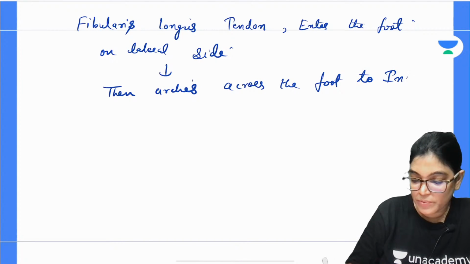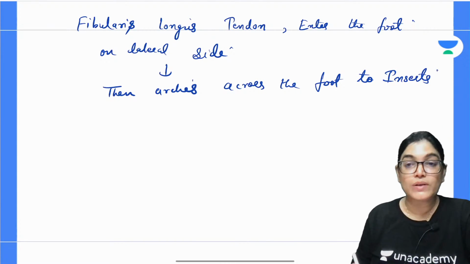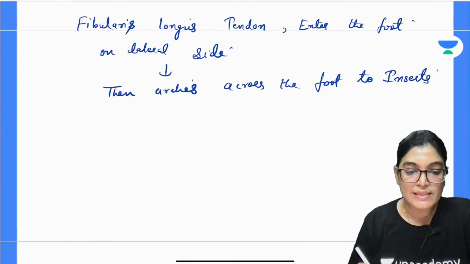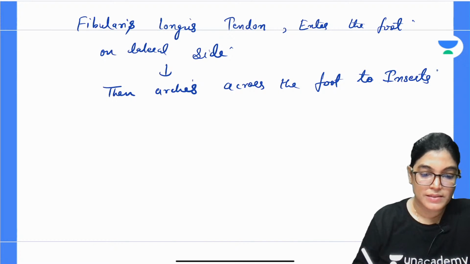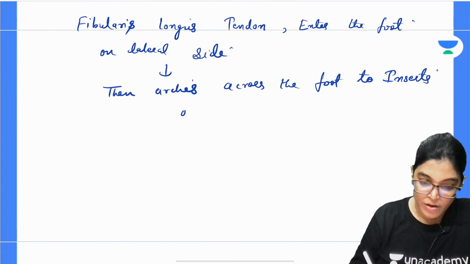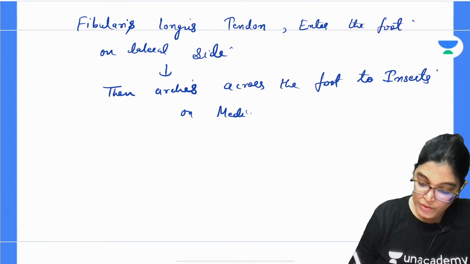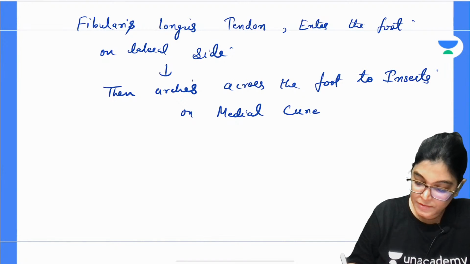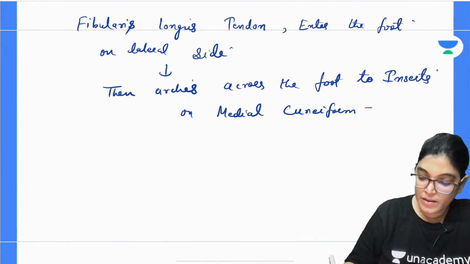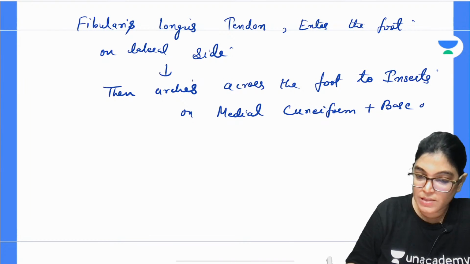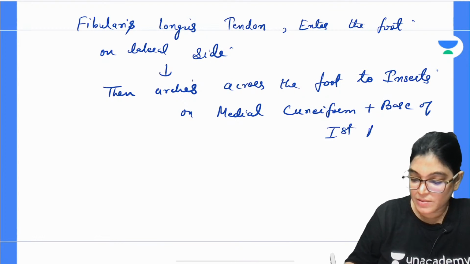What is the insertion point? It goes towards the medial aspect and inserts. Please write down: it inserts on the medial cuneiform bone plus the base of the first metatarsal.